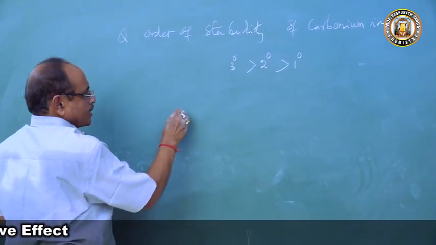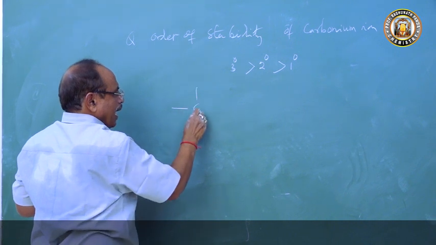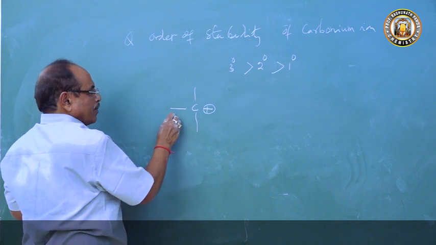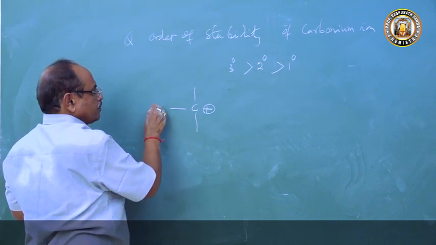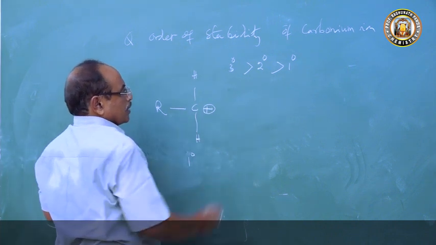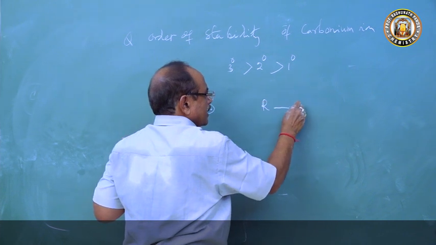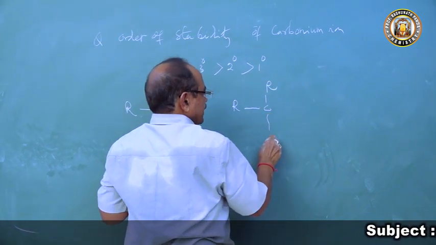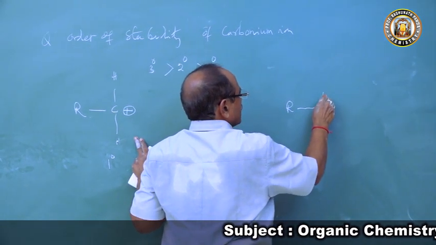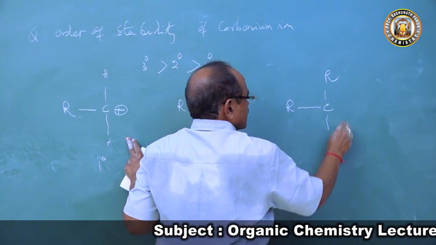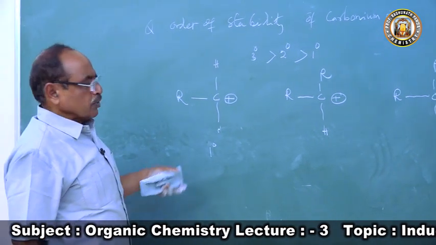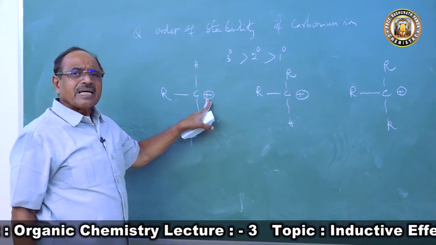So what is carbonium ion? When the carbon atom has a positive charge, it is called carbonium ion. So what is primary carbonium ion? This is R, H, H. This is primary, 1 degree carbonium ion. Then what is secondary carbonium ion? When 2 alkyl groups are there, it is a secondary carbonium ion. And when you have 3 alkyl groups, it is a tertiary carbonium ion.